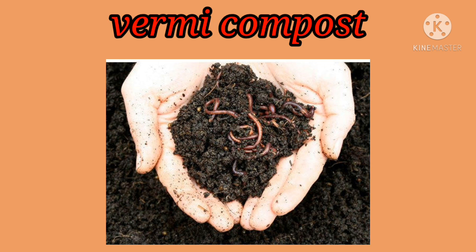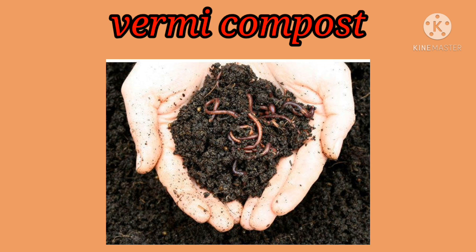Okay. After a period of 60 days, what happens? The waste is completely transformed into nutrient-rich materials that are excreted by earthworms, known as worm castings. These castings are harvested and used as organic manure. Have you got it, everyone? Clear? Okay. So next we can see the advantages of vermicompost.